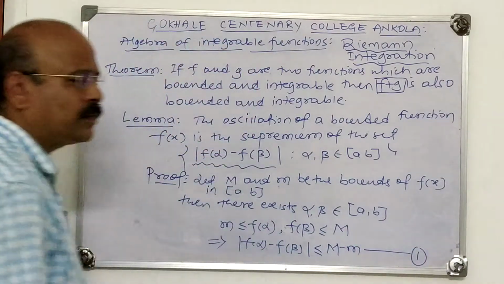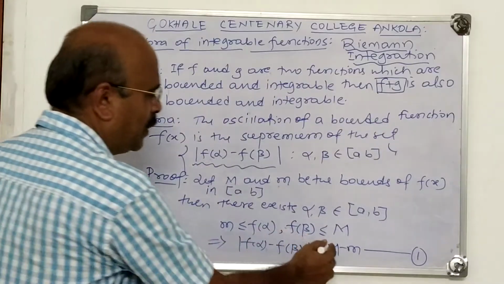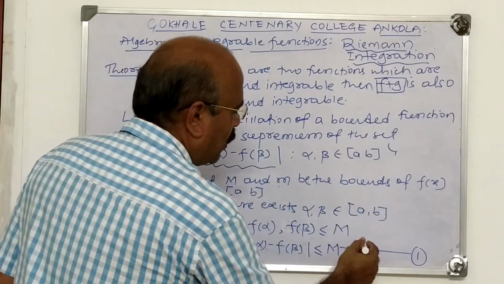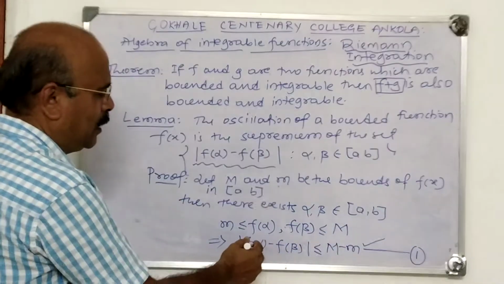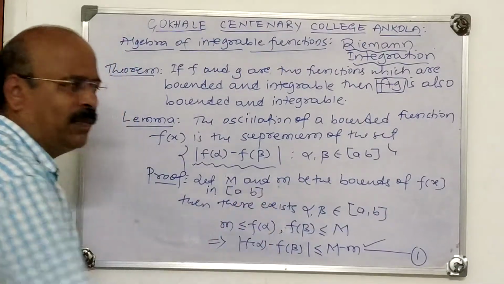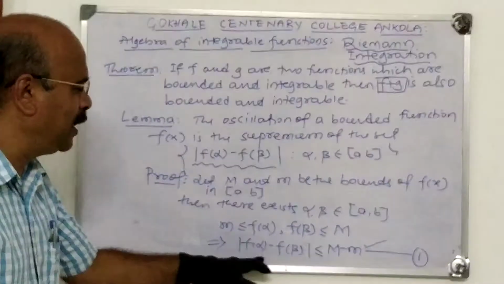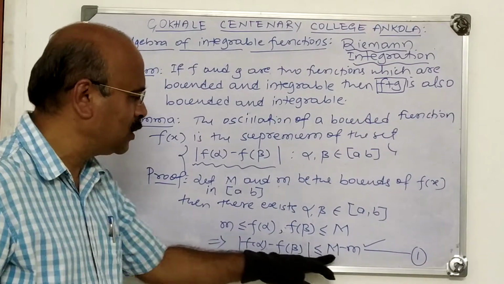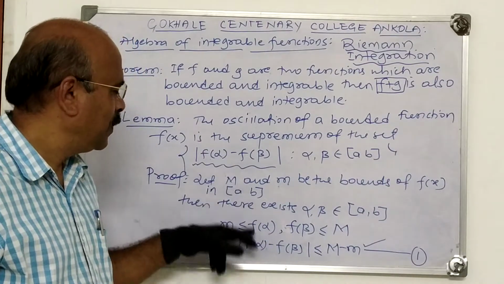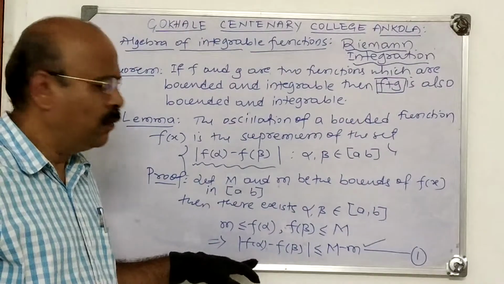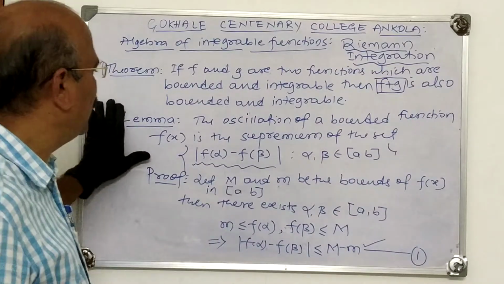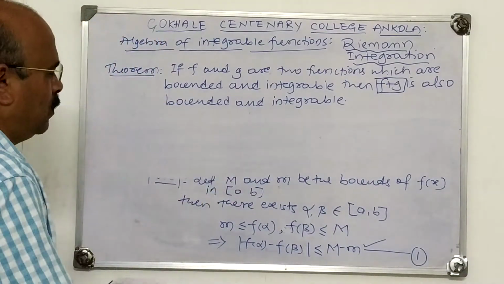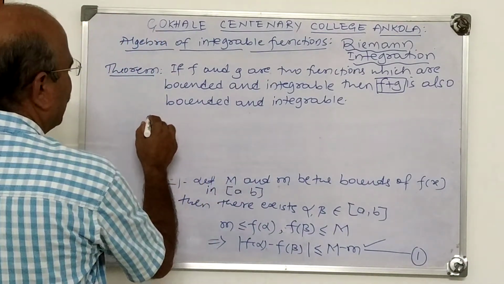Take this as 1. What does this imply? M minus m means oscillation of fx. Oscillation of fx is the upper bound of these numbers, mod f of alpha minus f of beta. This gives, one gives M minus m, oscillation of fx, is upper bound. But we have to prove that it is the least upper bound. That is the least upper bound. For that we use this one. What is given?